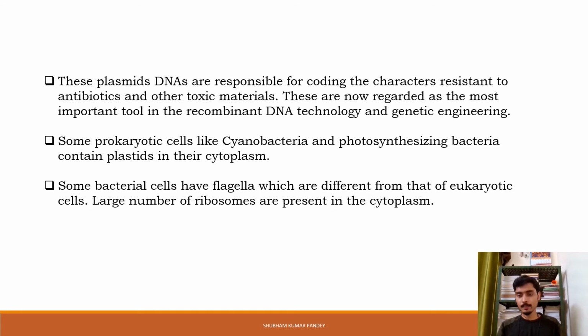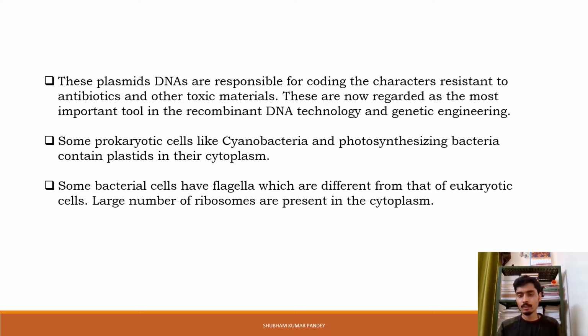For example, they code certain materials which give the bacteria resistance against certain antibiotics and toxic materials which can kill them. And plasmids have an important role in recombinant DNA technology and genetic engineering.